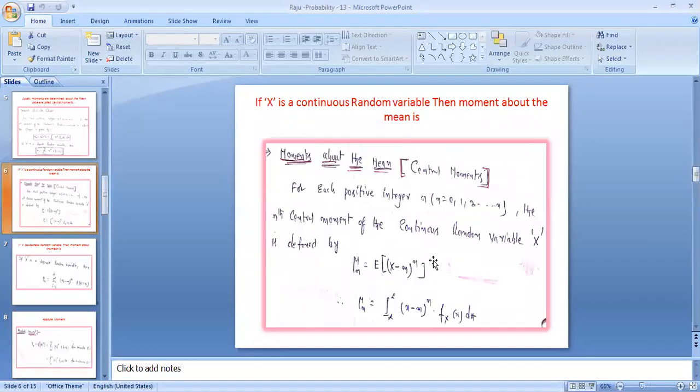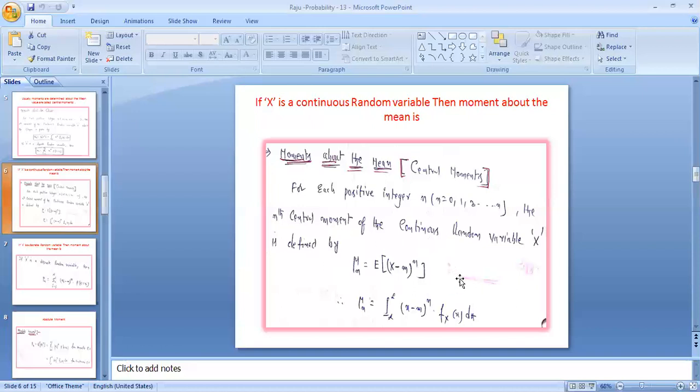If x is a continuous random variable, then the moment about the mean is defined. If you find the nth moment with respect to the mean, it is called the moment about the mean. As you know, sigma x square means E of (x minus m) whole square, that is the variance or second moment. But here we are finding the nth moment, mu n equal to E of (x minus m) whole power n. So it is the nth moment.